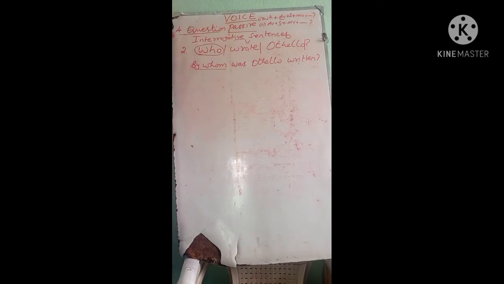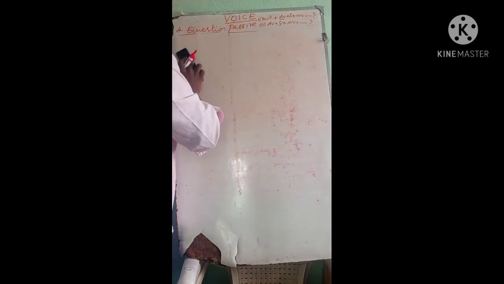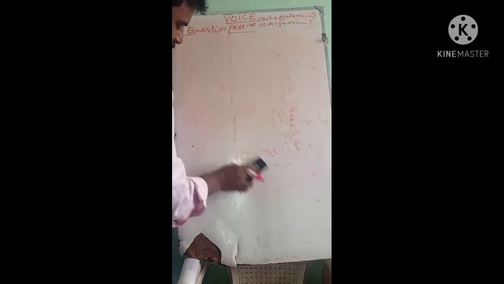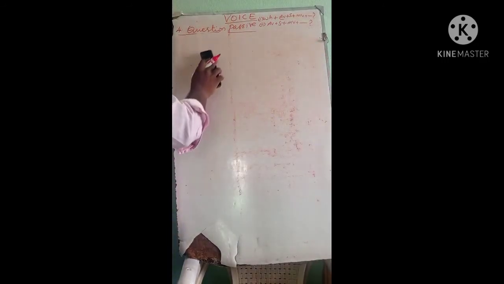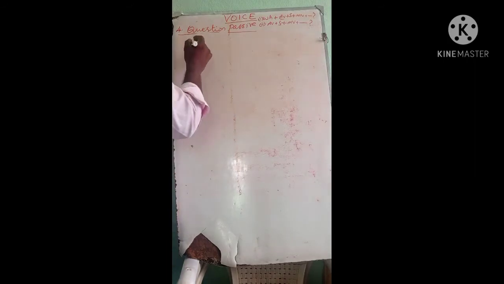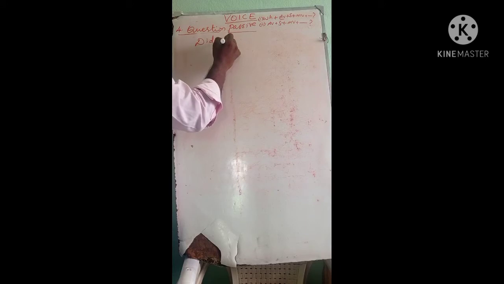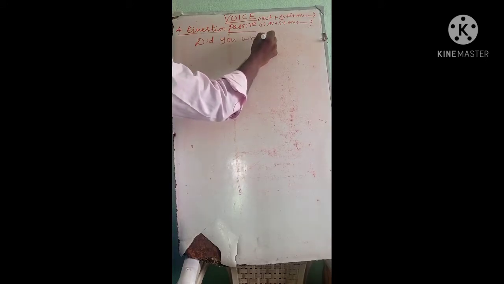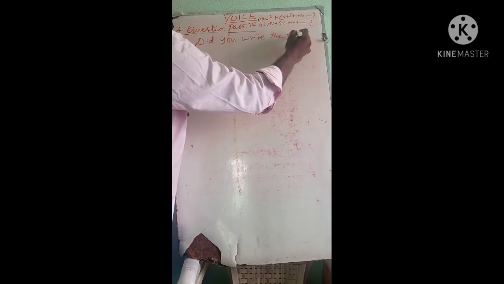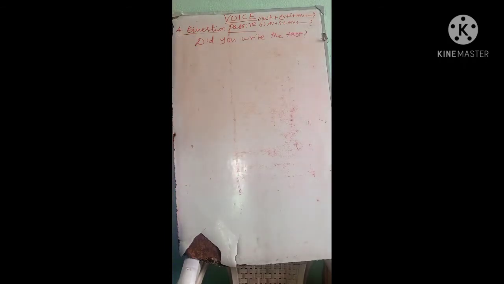See, if you do question passive in a regular, repeated exercise, you can write the answer in a single step. Clear? Good. Now we move to the yes or no type in interrogative. We can go for another one. Did you write the test? What's the sentence? Did you write the test?